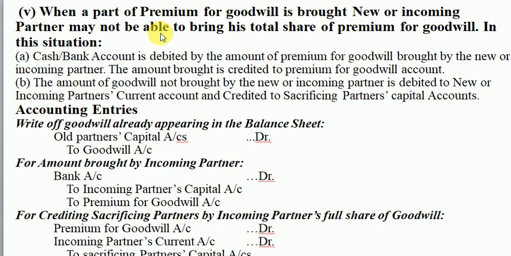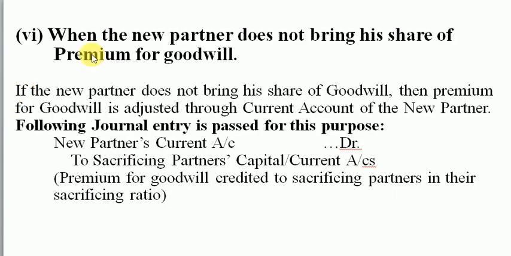Children, let me do one thing. Let me first explain to you the last case 6, then you will understand this better. So I'm skipping this fifth case and moving with case 6. Here it is. When the new partner does not bring his share of premium for goodwill in cash, we do not call the word premium. There is no premium for goodwill. It is there, but because it is not coming in cash, the entry is new partner's current account debit to sacrificing partner's capital account. I repeat, new partner's current account debit to sacrificing partner's capital account.